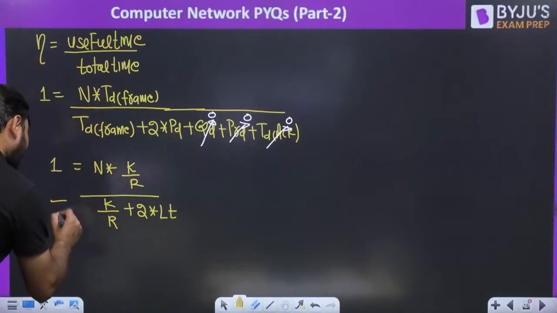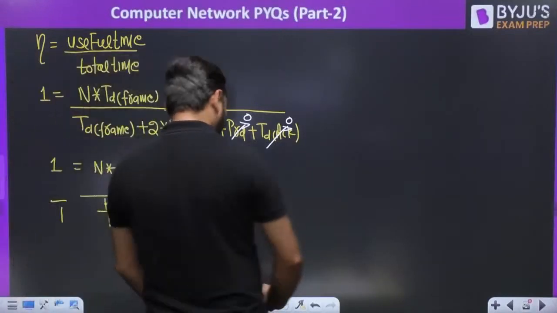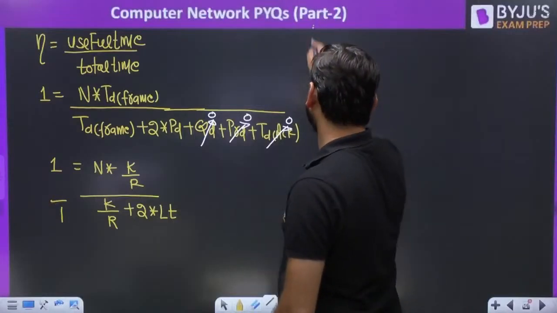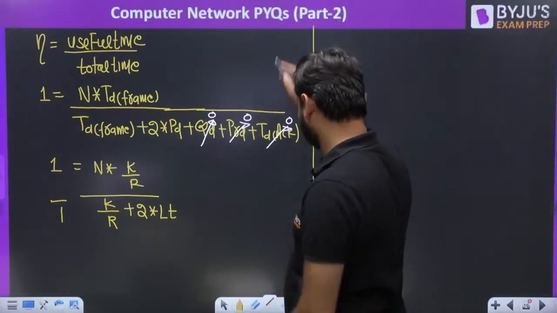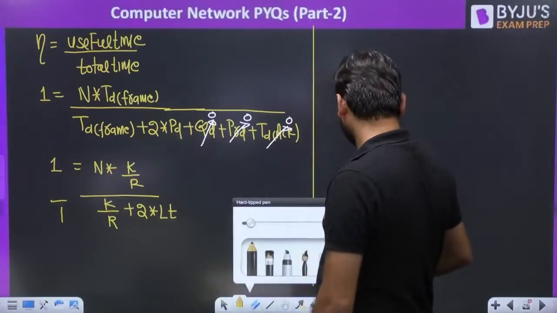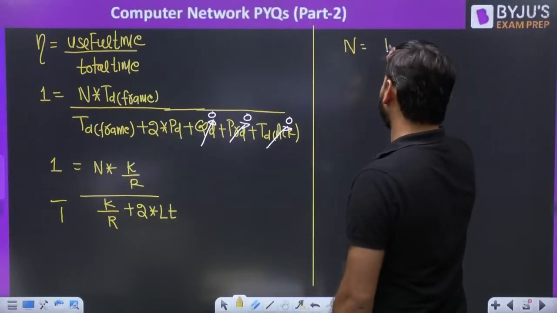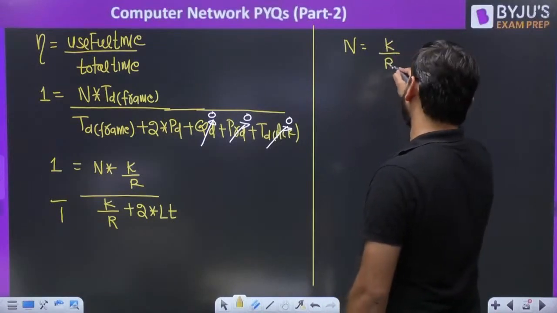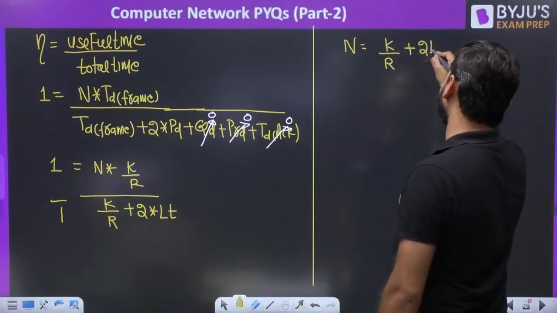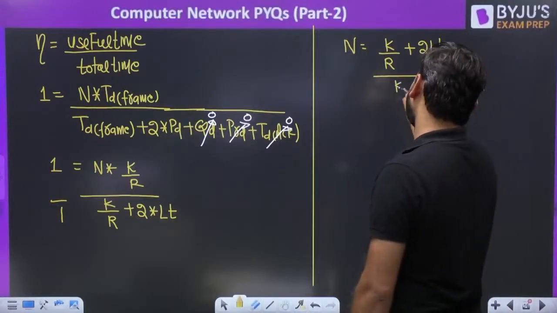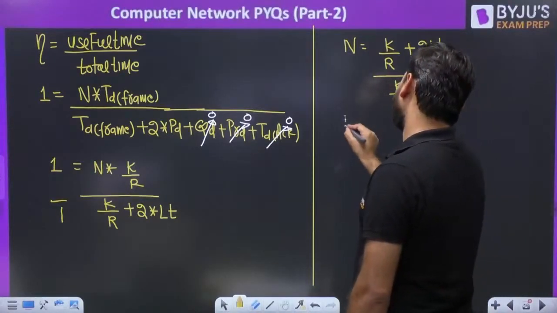So how can we find the N value, my dear friends? N value is nothing but K by R plus 2LT, divided by K by R. Yes, sir.